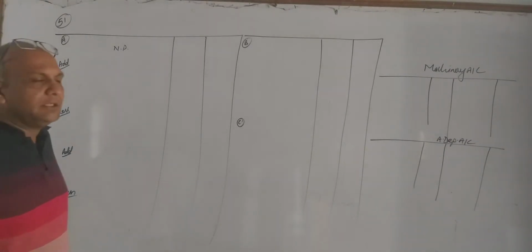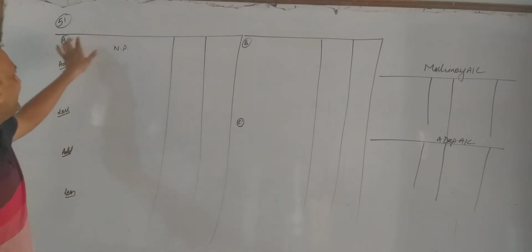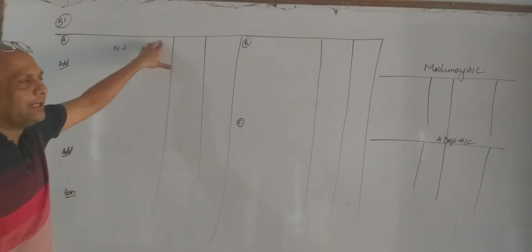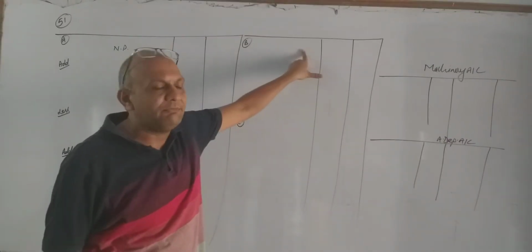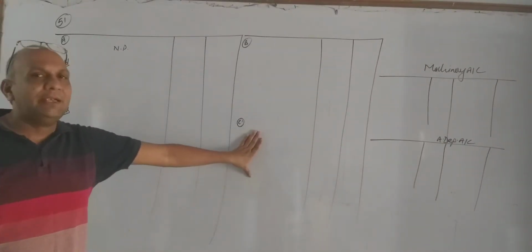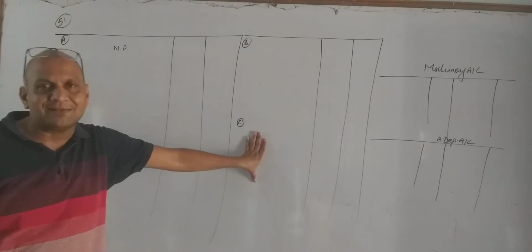Illustration number 51, cash flow statement. A, cash flow from operating activities. B, cash flow from investing activities. And C, cash flow from financing activities.